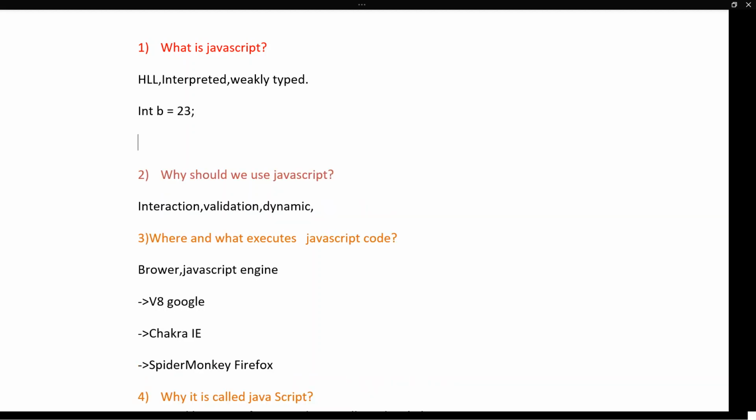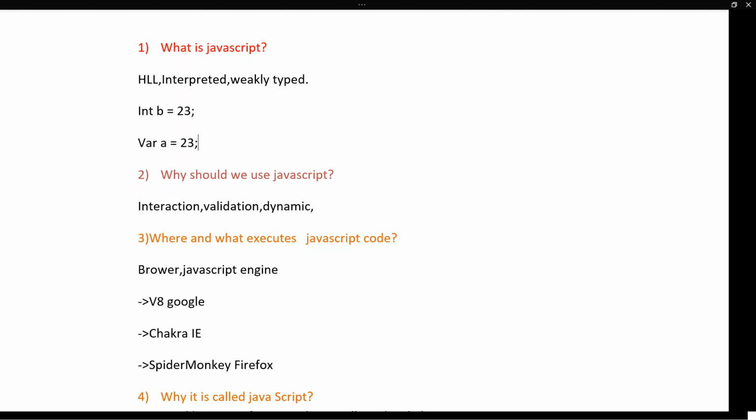But in the case of JavaScript, you don't need to explicitly give the data type. You just need to use one keyword called var, which is short for variable. In JavaScript, we write var a equal to 23, where a is the variable name. By looking at this, JavaScript automatically judges that 23 is of integer type and stores it as an integer value. So that's the power of JavaScript. We don't need to explicitly give data types to all the variables which we initialize in our code. So that's all about weakly typed or untyped programming languages.